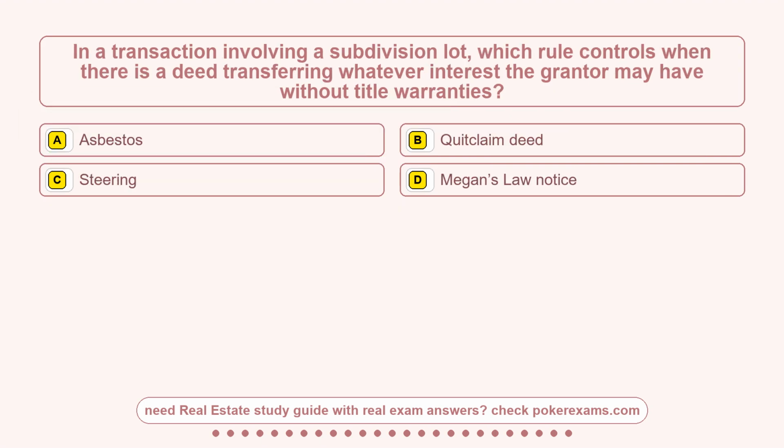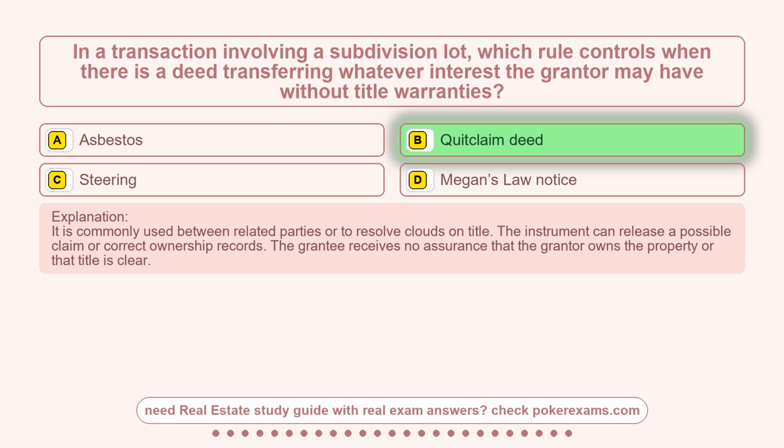Question 17. In a transaction involving a subdivision lot, which rule controls when there is a deed transferring whatever interest the grantor may have without title warranties? Option A, asbestos. Option B, quitclaim deed. Option C, steering. Option D, Megan's Law notice. The correct answer is option B, quitclaim deed. It is commonly used between related parties or to resolve clouds on title.